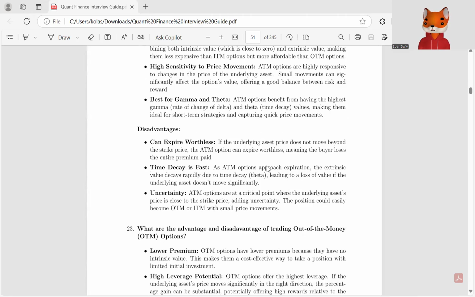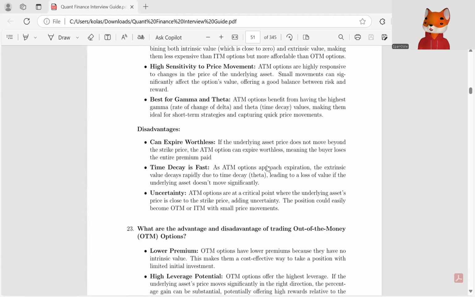While the disadvantages are, if the underlying asset price does not move beyond the strike price, the ATM option can expire worthless, meaning the buyer loses the entire premium that has been paid to buy the option. Time decays fast as ATM options approach expiry. The extrinsic value decays rapidly due to time decay, that is theta, leading to a loss of value if the underlying asset doesn't move significantly.